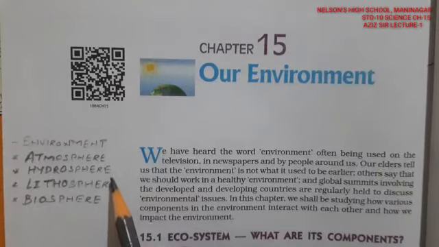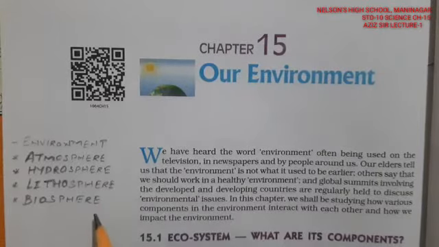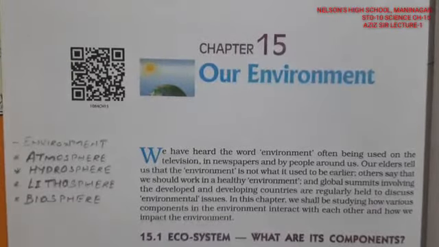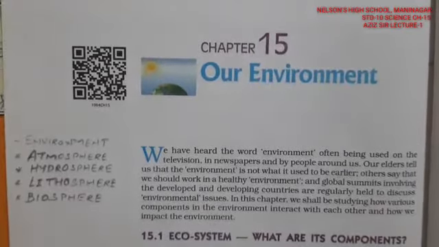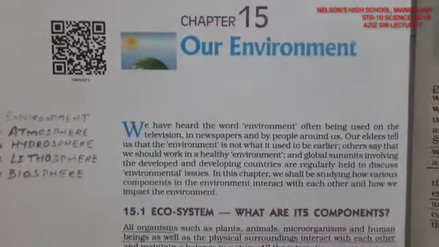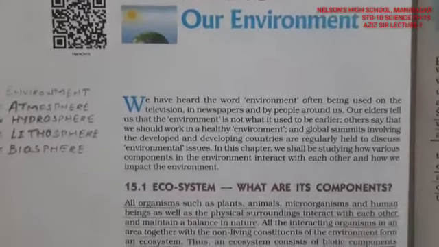Abiotic means non-living, and biosphere comprises all the living organisms present on the earth, which are in 5 kingdoms, but basically we understand them as plants and animals. Biosphere. So I hope you understood that our environment includes all these things. This comprises everything. Now going further,